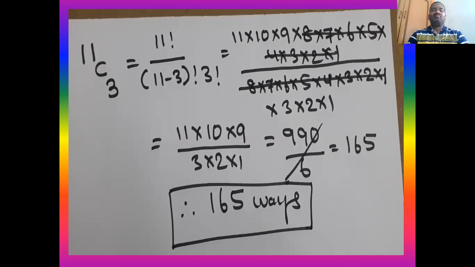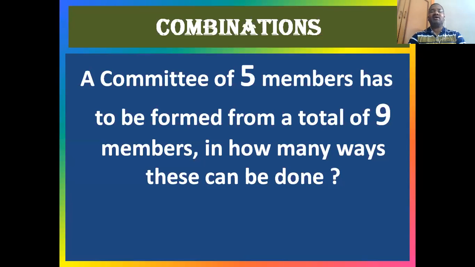If from a total of 11 members you want to make a committee with 3 members, how many ways can you constitute a group or a class, a committee? 165 ways you can arrange, right? Similarly, look at this problem. One more problem I got for you.